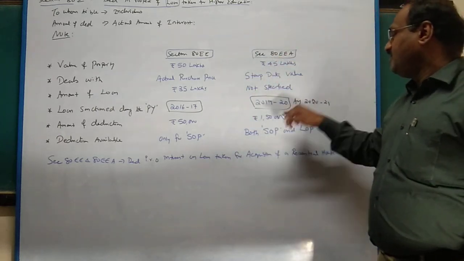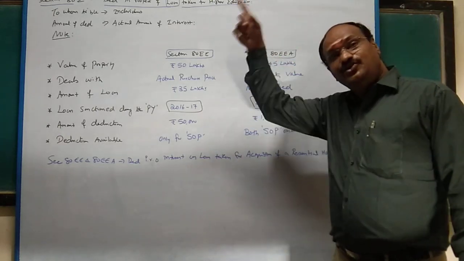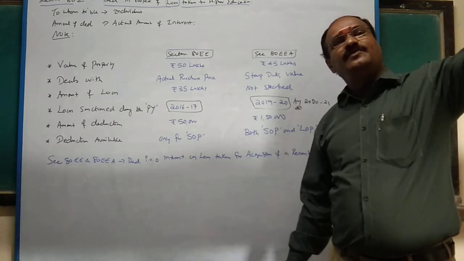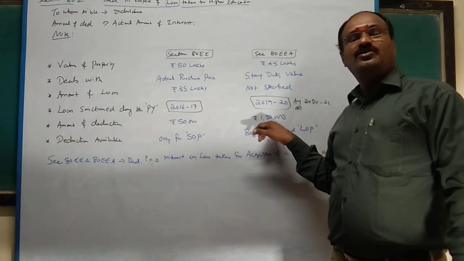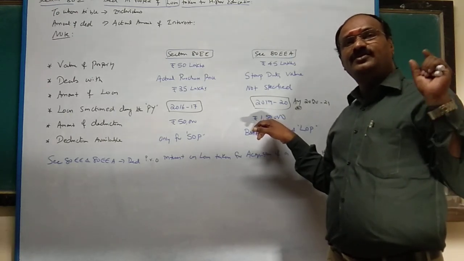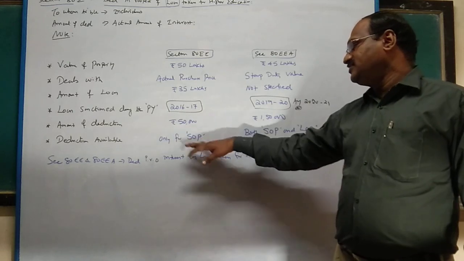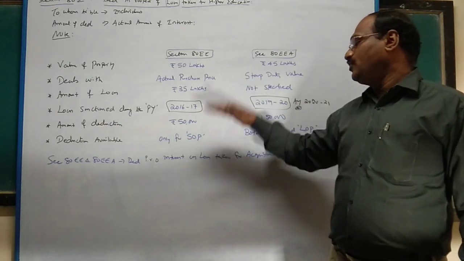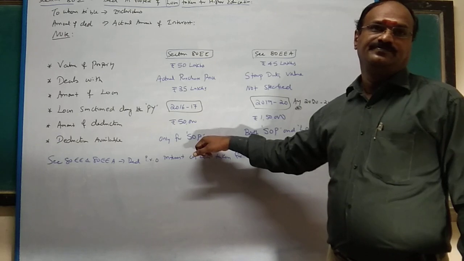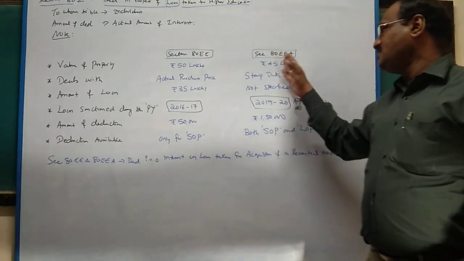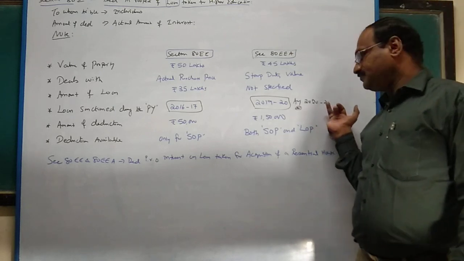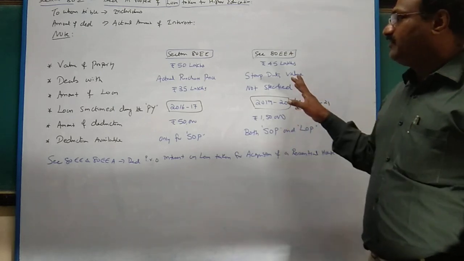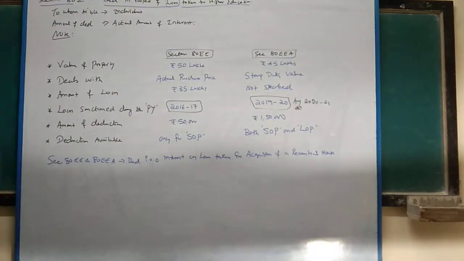Under section 80EEA the amount of deduction is 1,50,000 in addition to 2 lakhs. In house property you can claim 2 lakhs; apart from that, an additional 1,50,000 you can claim. So the total amount of interest you can claim is 3,50,000 rupees. This is very important: deduction under 80EE is available only for self-occupied property, but 80EEA is for both self-occupied as well as let-out property. Any doubt? Next we are going to take up 80EEB.